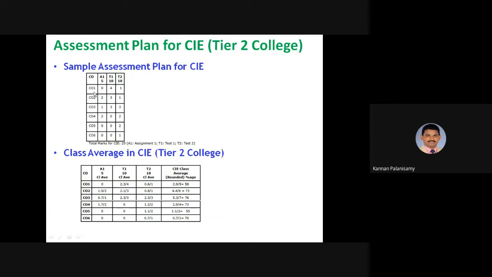Then based on the CO, we get the assessment marks and the class average in CAE. Here all the COs are written, right? For the assignment, what is the class average for that particular CO, that has been given here. And for T1 and T2, then you can find out the average. That is the CAE class average you can find.